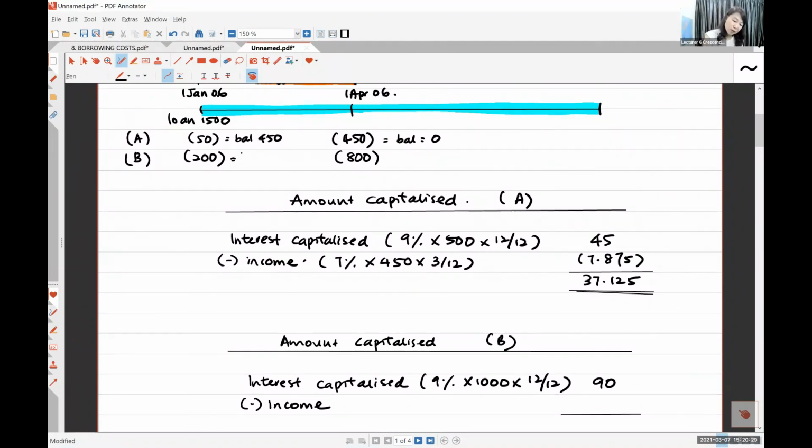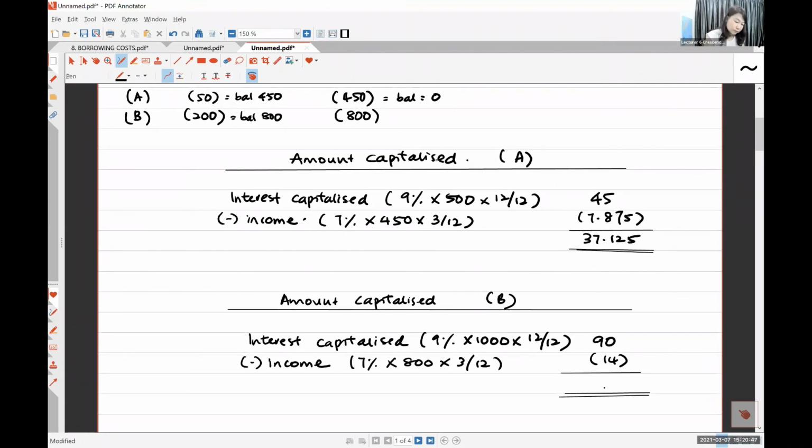So you still have a balance 800. Then you can invest. So you earn interest 7% on the 800 for 3 months. You minus out 40. So you got 76, okay, can.